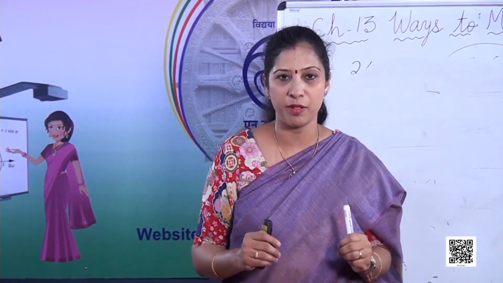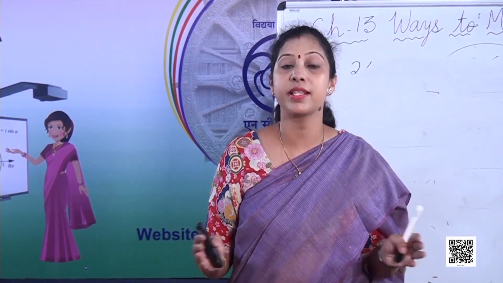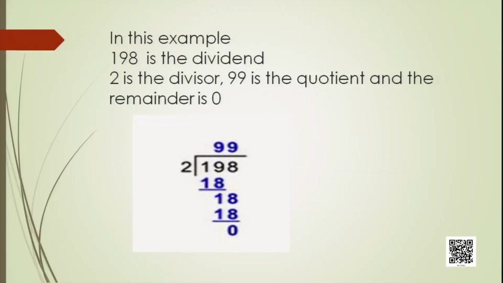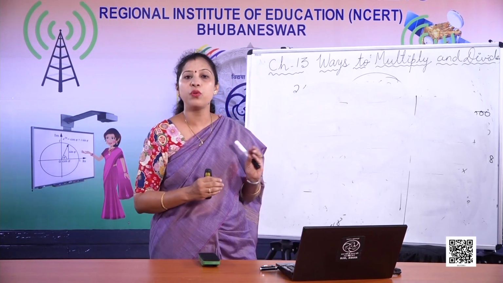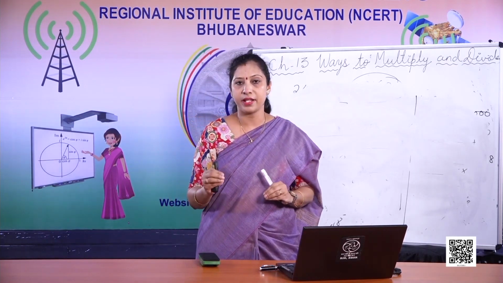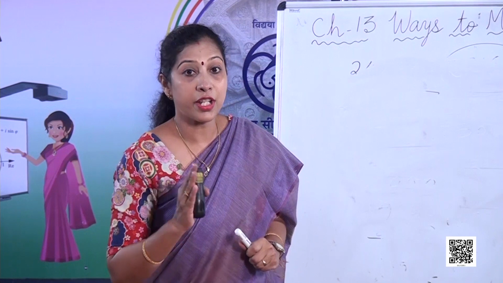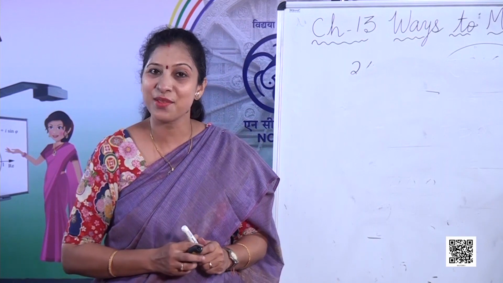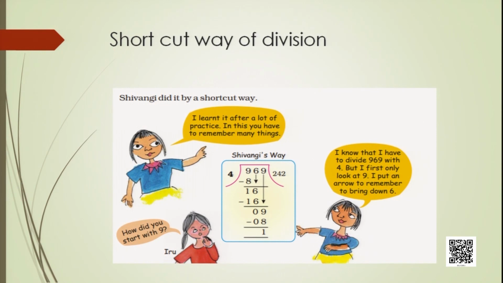For example, 10 divided by 2, we don't get any remainder. 9 divided by 3, we don't get any remainder. These are called exact divisions. So here this is also an exact division, where the remainder is 0. Now, understood? Remainder is 0, 2 is the divisor, 198 is the dividend, and 99 is the quotient. Now this is Shivangi's way of doing the division. This is actually the easiest way and also the shortcut method of doing the division. So 969 divided by 4.